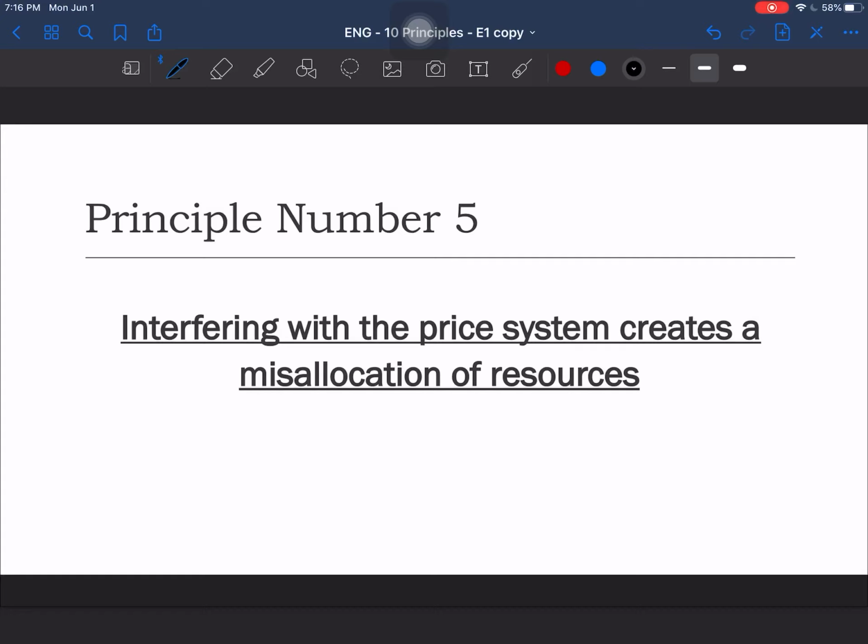Principle number 5. Interfering with the price system creates a misallocation of resources. We will also see this down the line, but for example, we can say that we value a pencil at a price of $2, right? That's what we value the pencil. However, if the government were to say the value of this pencil is $4, then those resources would be misallocated, and we would have either a surplus, a shortage, or a market failure due to that interference with the price system and supply and demand.